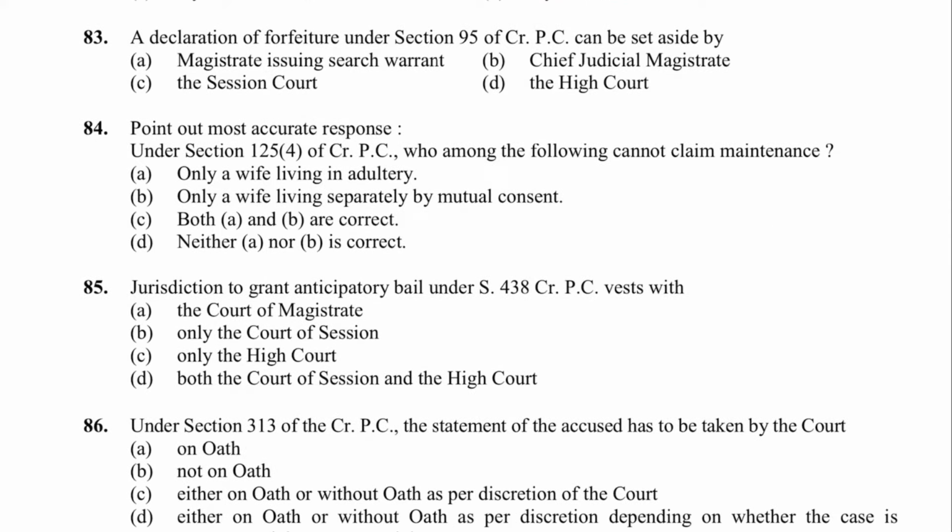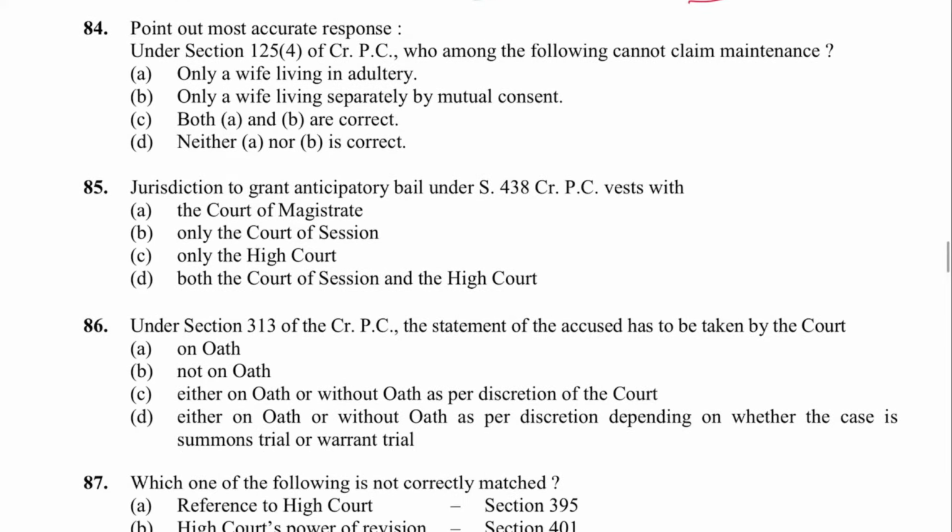Next, 83: a declaration of forfeiture under section 95 can be set aside by the High Court under section 96. Next, 84: point out the most accurate response. Under section 125(4), who among the following cannot claim maintenance? A wife living in adultery, a wife living separately by mutual consent, a wife who left her husband without reasonable cause, and a divorced wife who got remarried. This one is not mentioned, but this is also a ground for not giving maintenance. So here both are correct. C is the answer.